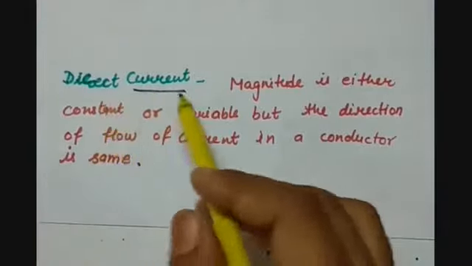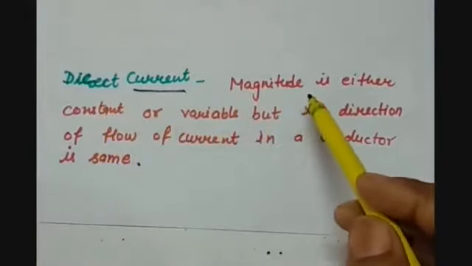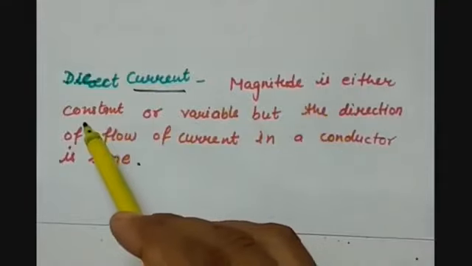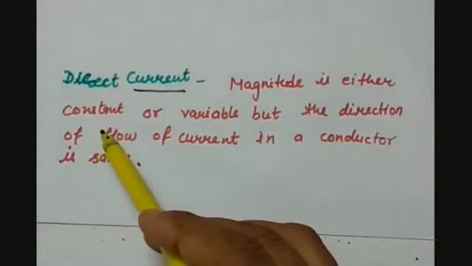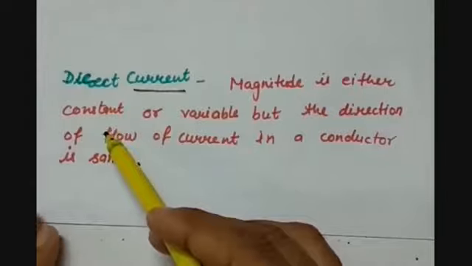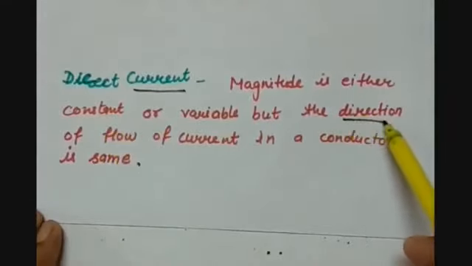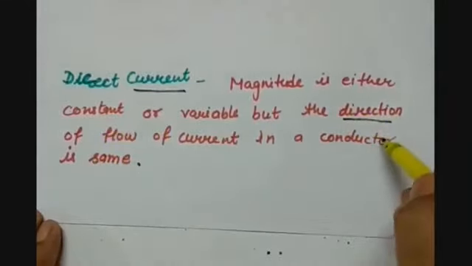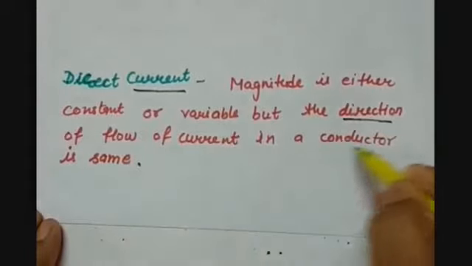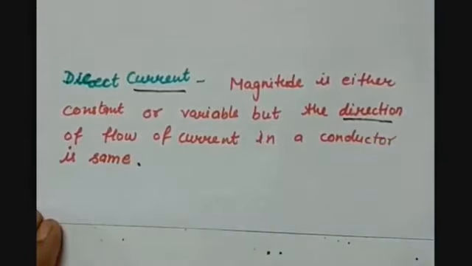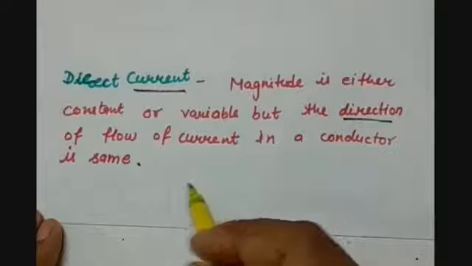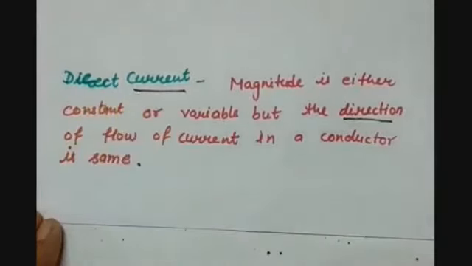So direct current can have varying magnitude or the same magnitude throughout the time period, but the direction of the flow of current in the conductor should be the same. That type of current is known as direct current or DC.